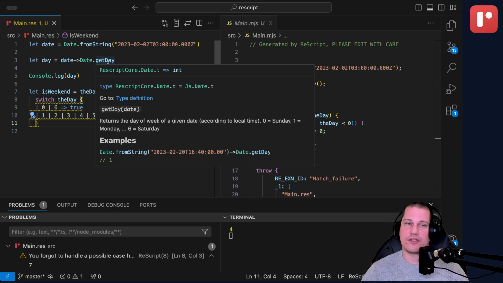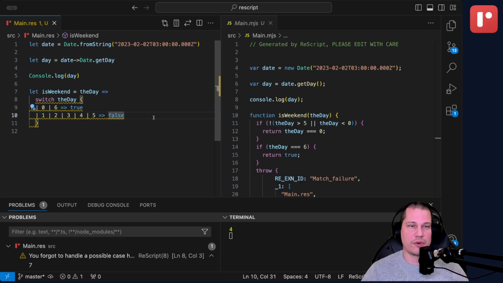It's just an integer to ReScript. So ReScript forces you to handle all possible cases at all times. So it needs you to handle when you pass something in here that isn't an integer in this interval. And if you think about it, that does make sense because this function takes an int and returns a bool. It doesn't take an int that's between 0 and 6 and return a bool, because there's no type for that.